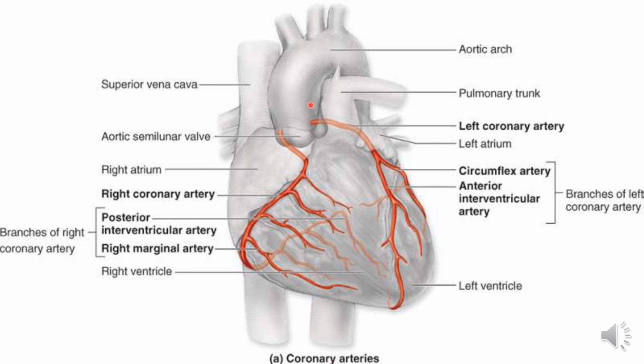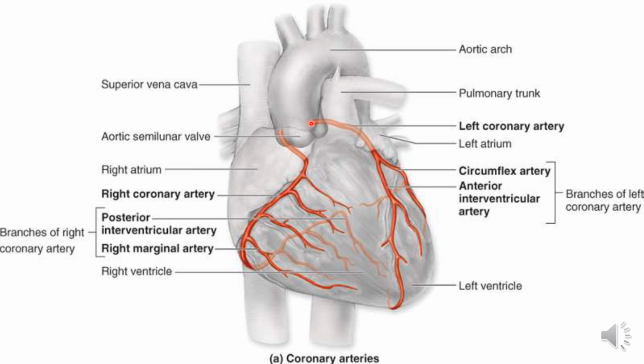There are two main coronary arteries, the left coronary artery and the right coronary artery. Both originate from the root of the ascending aorta. This is the ascending aorta, and this is the root.